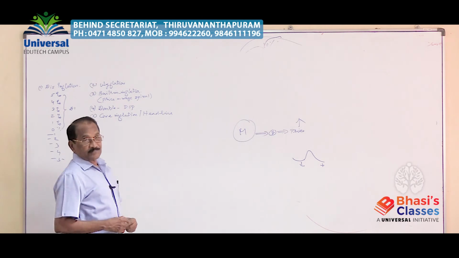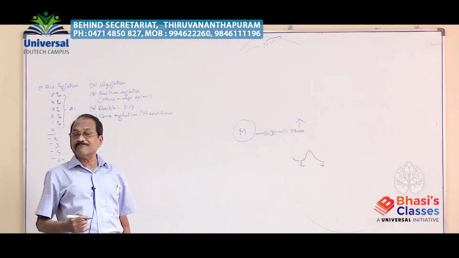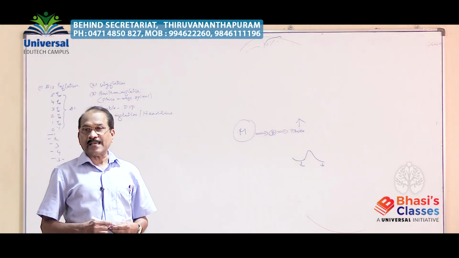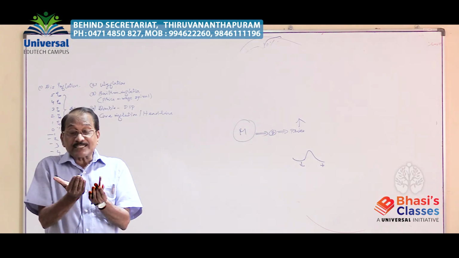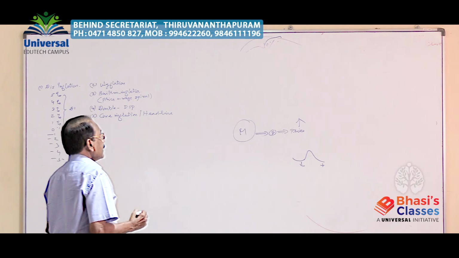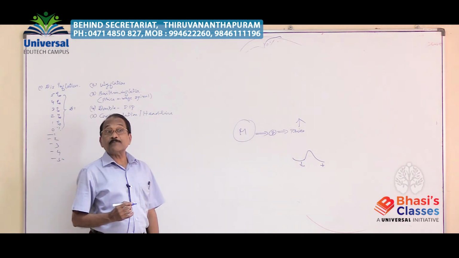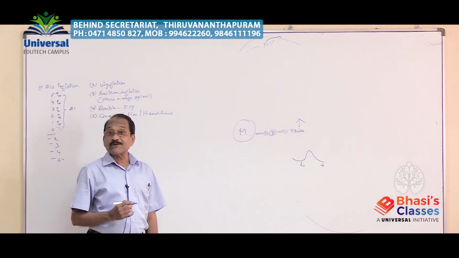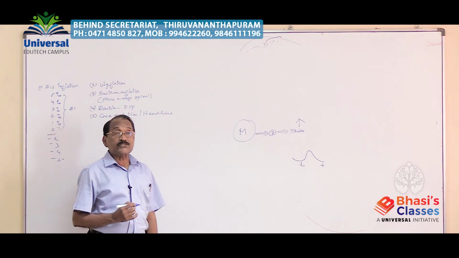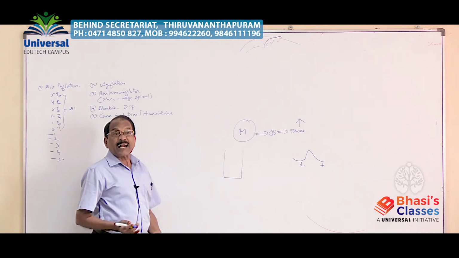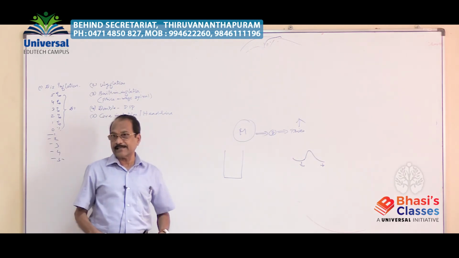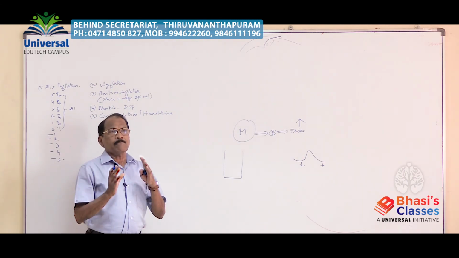Headline inflation refers to CPI, the consumer price index number. Consumer price index number inflation. That means in the calculation of the consumer price index number, or cost of living index number, you take a basket full of daily consumption commodities.